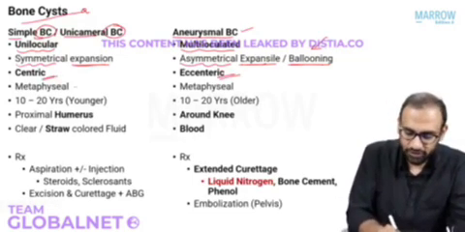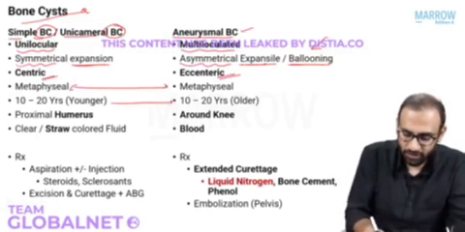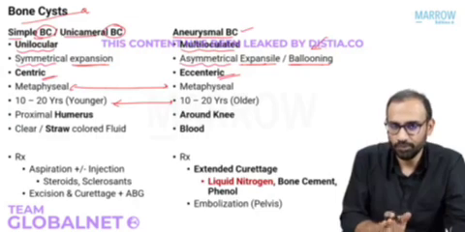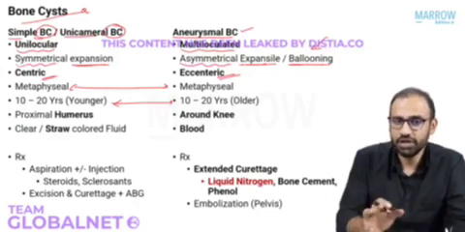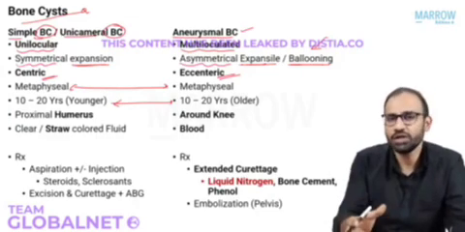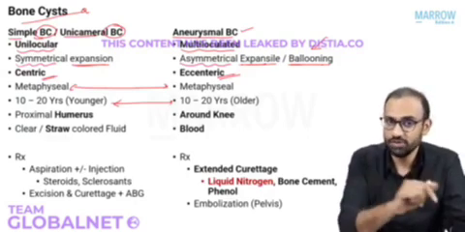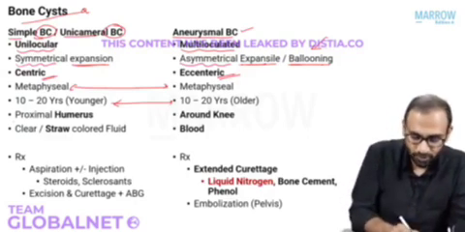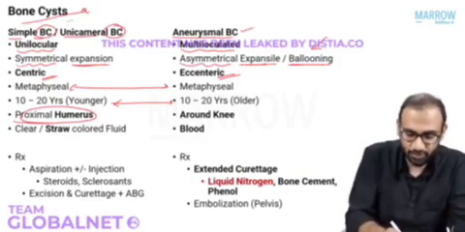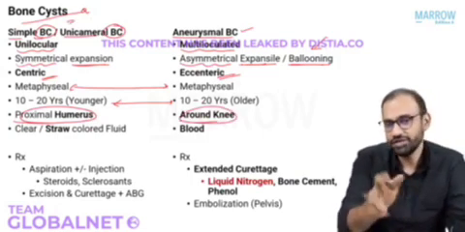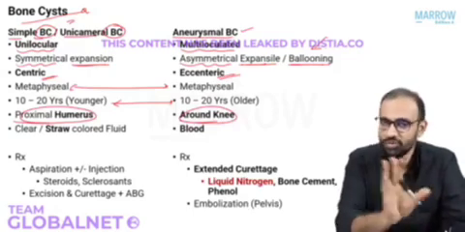Okay. Both of them occur in the metaphysis. Both of them occur in younger population. So these are the similarities. Now, another important difference. Usually I told you lesions and tumors in the bone occur around the knee. But there is an exception to these things. So you have to remember those exceptions because MCQs will come. Proximal humerus is the most common location for simple bone cyst. Okay? And around the knee is your aneurysmal bone cyst, distal femur or proximal tibia.